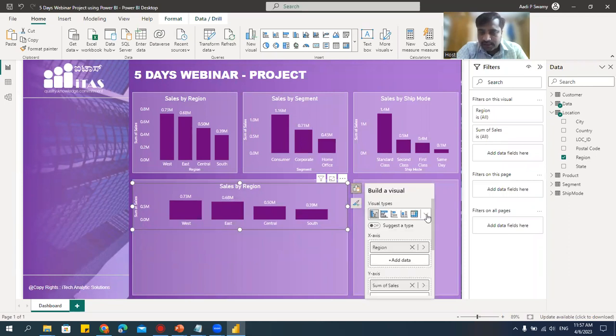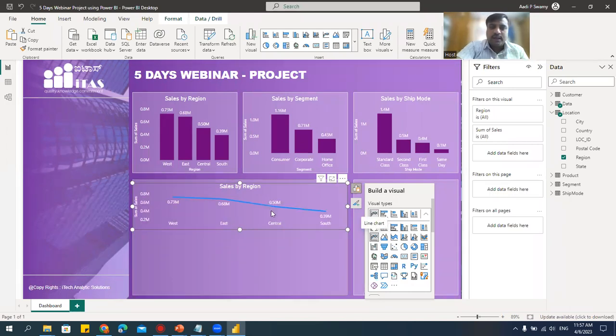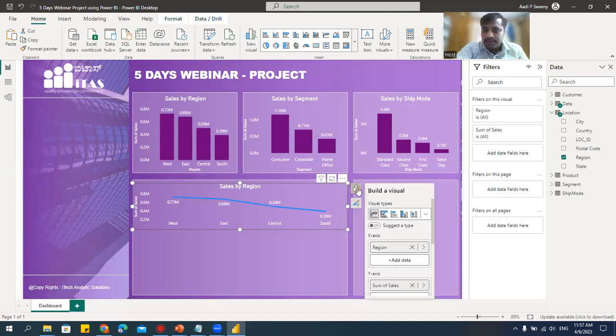Let's see. See here we have this. Click on this and I'll click on the line chart here. Where is that line chart? This one, scatter chart. It's a line chart. This one. You can see I'm getting this line. Don't worry. Now still we have not changed the data. Let's change the data. Now click here.